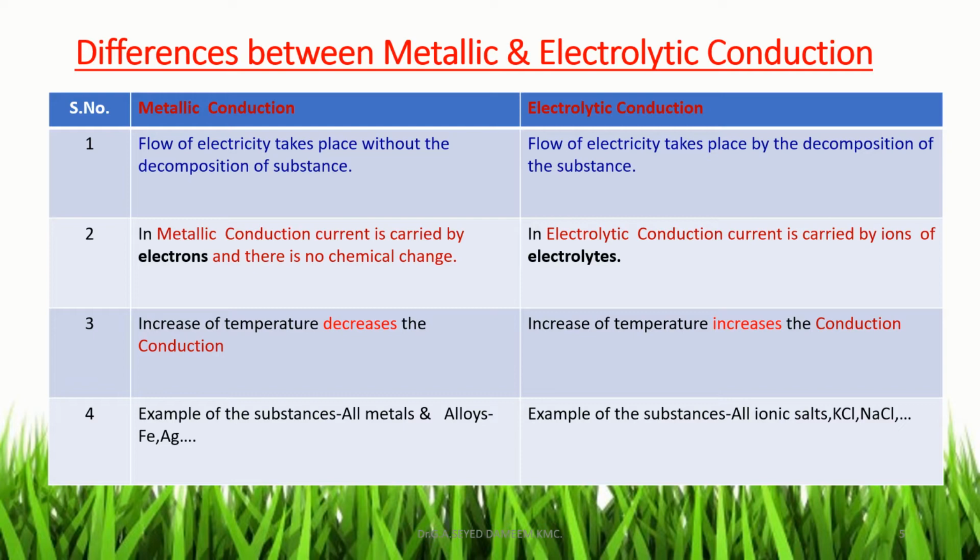Examples for metallic conduction are all metals, alloys, like alloys of iron, silver, etc. Examples of substances for electrolytic conduction are all ionic salts like KCl, NaCl, silver nitrate, etc.